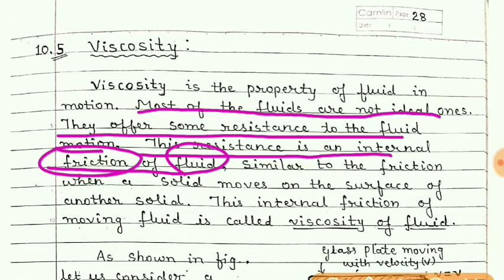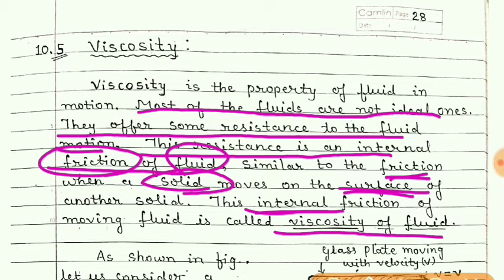It is like internal friction, and we can say that this friction resembles the friction that arises when a solid moves on a surface, that is, when any object moves on a surface. So in a fluid, this internal friction is called viscosity of the fluid.